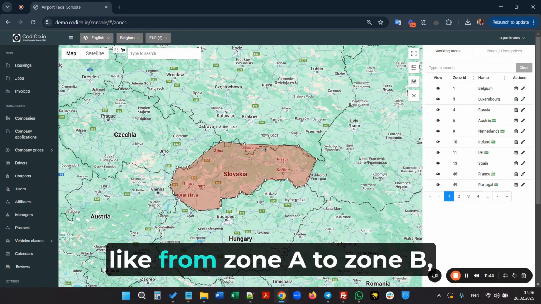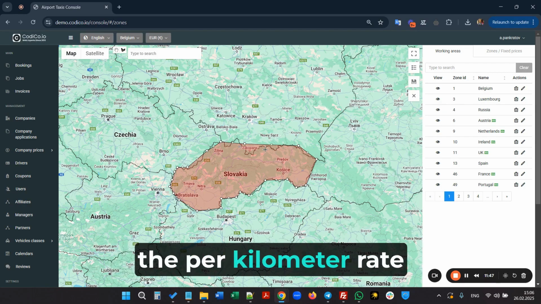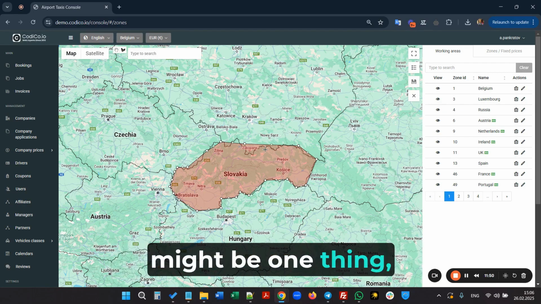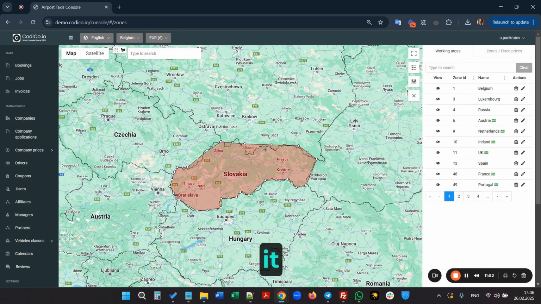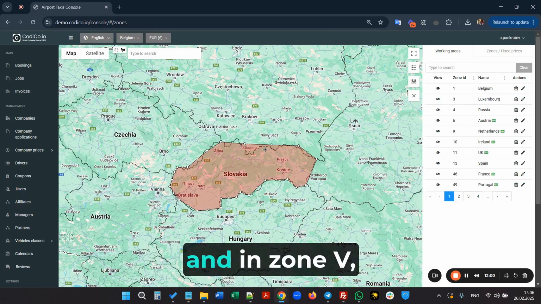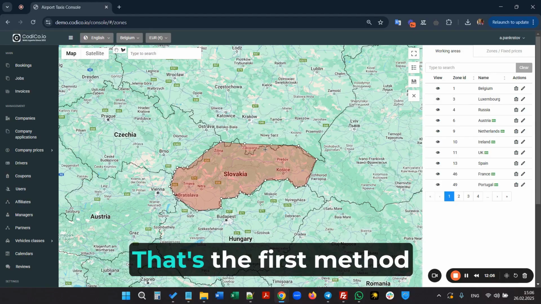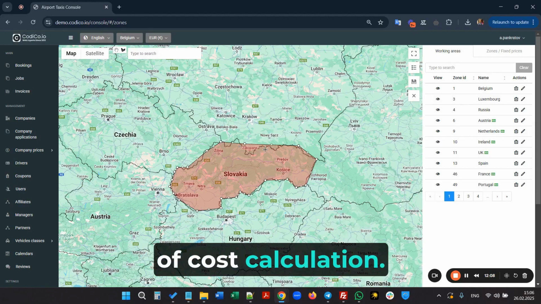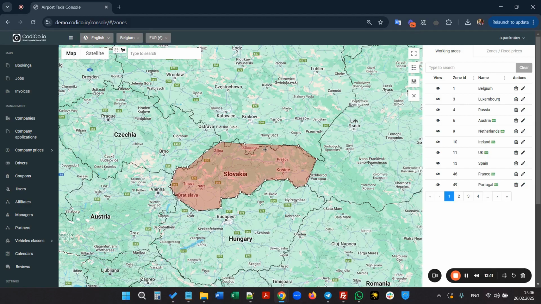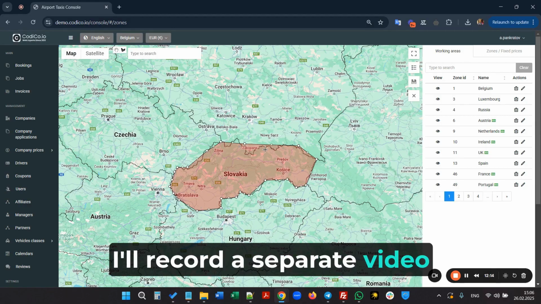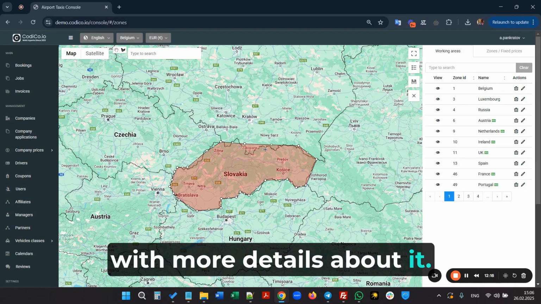It also includes time-based pricing like a per-minute rate, plus special prices for trips between zones or within a specific zone. Like from Zone A to Zone B, the per kilometer rate might be one thing, but from Zone C to Zone D, it could be different, and in Zone 5, the per kilometer rate is fixed. That's the first method of cost calculation. I'll record a separate video with more details about it.